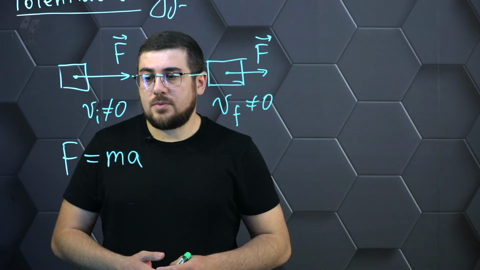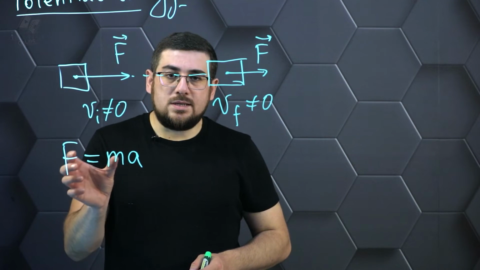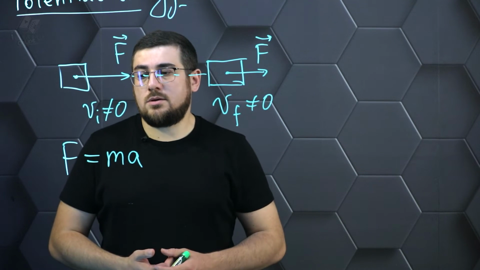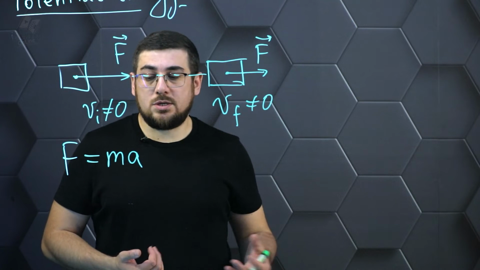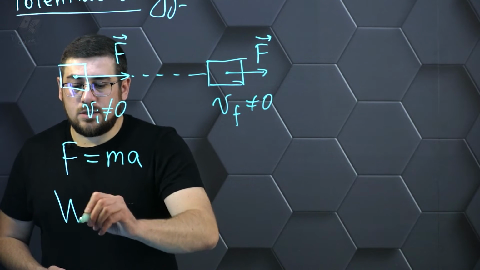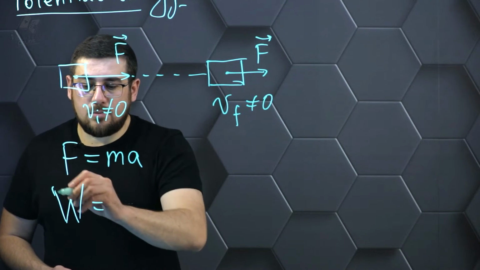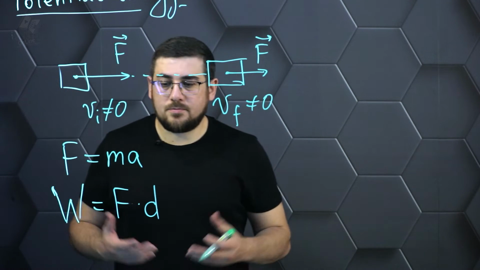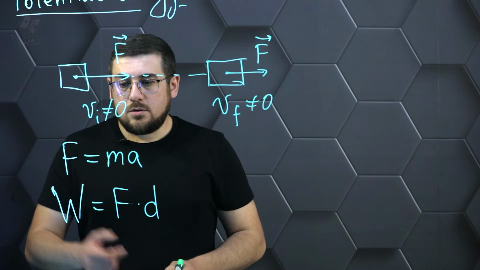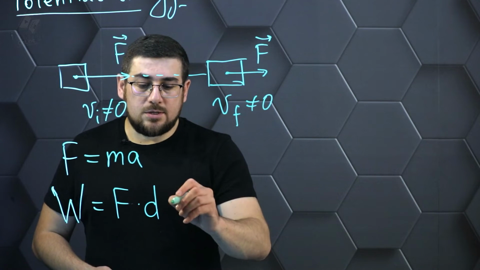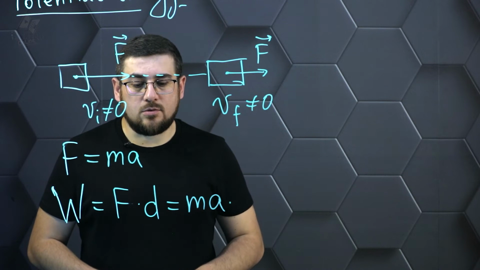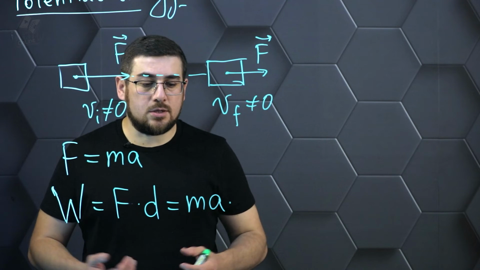So when we talk about the action of a force and a certain displacement is produced by this force, we can talk about the work that has been done on this displacement. We define work as the product of the force and the corresponding displacement of the body. We already know what the force is. It's the product of the mass of the body and its acceleration.